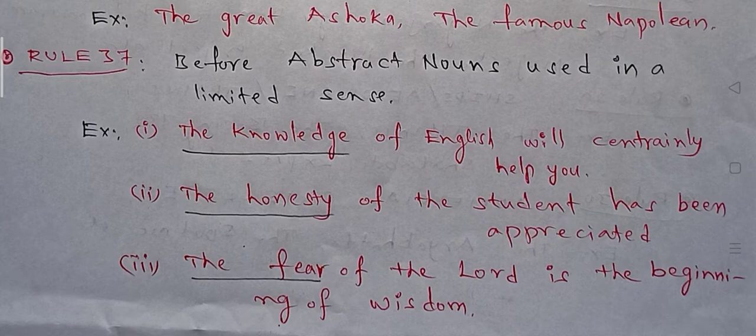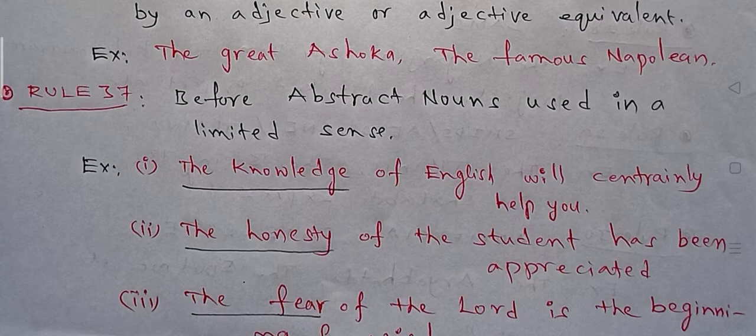In the second sentence also, the honesty of the student has been appreciated. Here the abstract noun is honesty and it is used in a limited sense. So we use the article the. Third one: the fear of the Lord is the beginning of wisdom. Here fear is an abstract noun and it is used in a limited sense. So we use before that word the definite article the. Okay, this is rule 37, before abstract nouns used in a limited sense, like this.